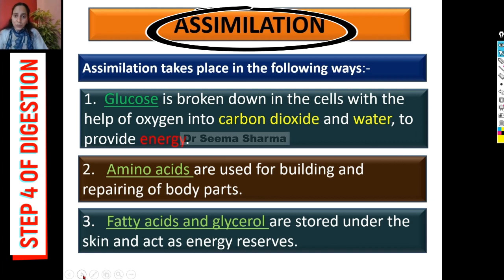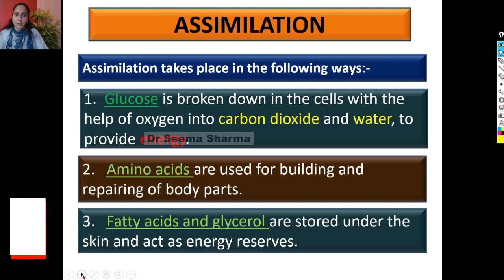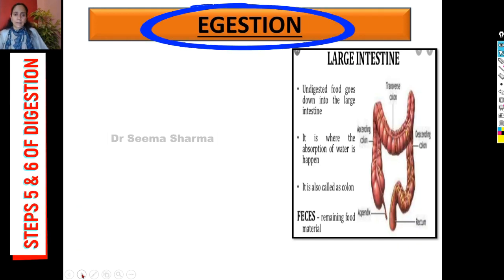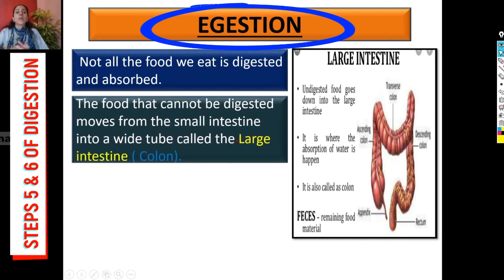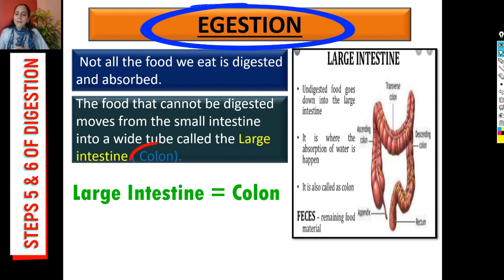The last step in the process of digestion is egestion. Here comes the role of large intestine. Viewers, not all the food that we eat is digested and absorbed. So what is happening to the undigested food? The food that cannot be digested moves from small intestine to a tube called large intestine or colon, and here absorption of water takes place.